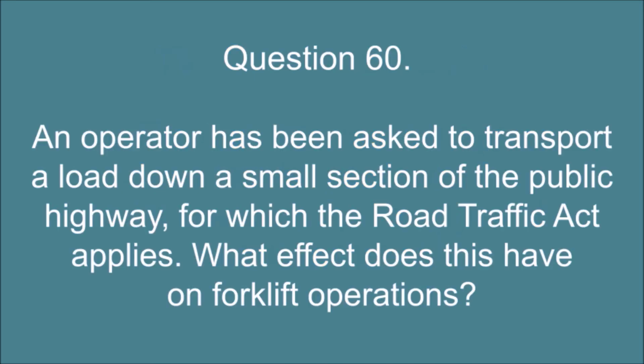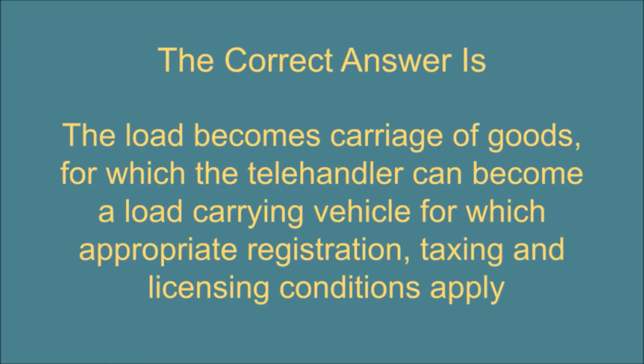rear axle. Question 60. An operator has been asked to transport a load down a small section of the public highway, for which the Road Traffic Act applies. What effect does this have on forklift operations? The correct answer is: the load becomes carriage of goods, for which the telehandler can become a load-carrying vehicle for which appropriate registration, taxing and licensing conditions apply.